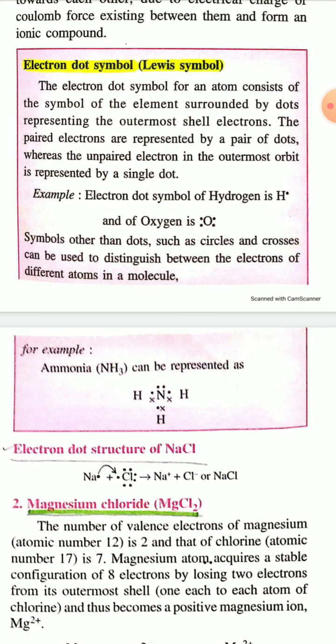For example, the electron dot symbol of hydrogen is H with a dot, which means hydrogen has 1 electron in the valence shell. So H dot is the electron dot symbol of hydrogen.